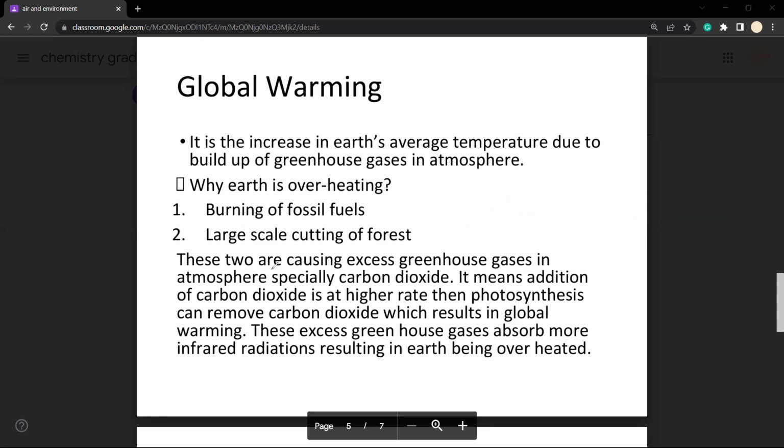And these are the two factors which lead to excessive greenhouse gas, specifically carbon dioxide, right?